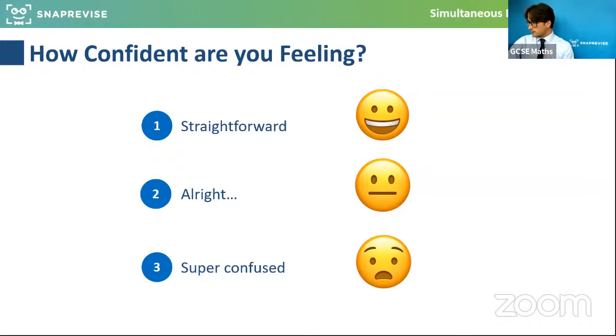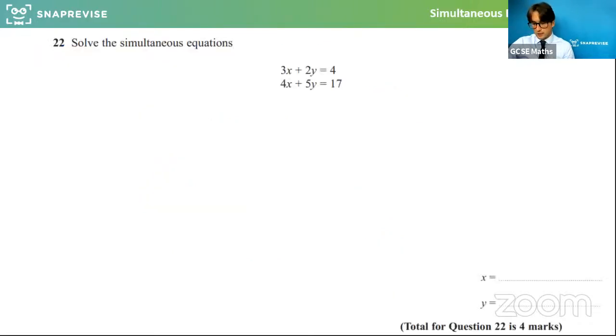Oh, very good question. Is there a method which is considered to be more accurate? No, but there are methods. For example, substitution will work with harder equations as well. You can't always use elimination if it's, for example, a quadratic. But for these kinds of questions, it's whatever one you prefer. They're both equally accurate, although the method of elimination is limited to this style of question. Okay, that's a really good question.